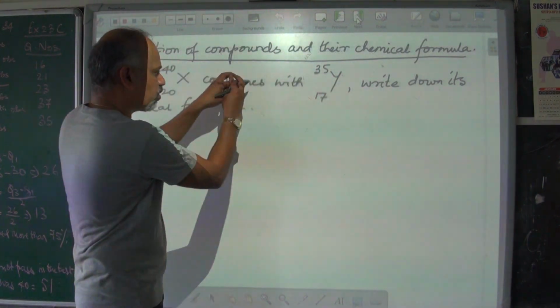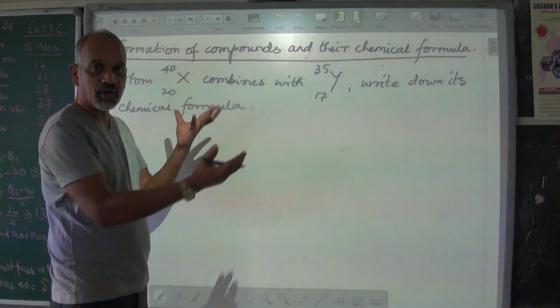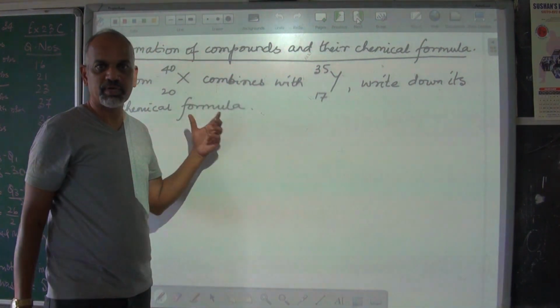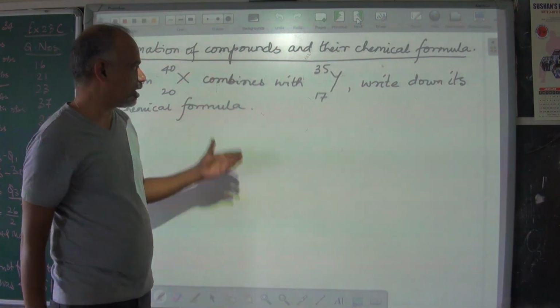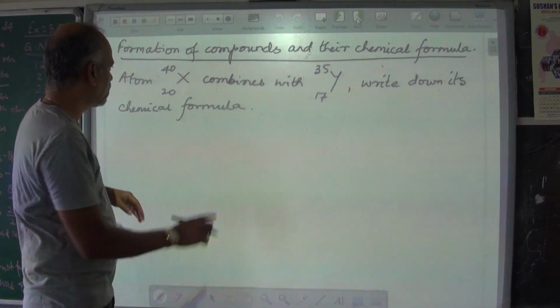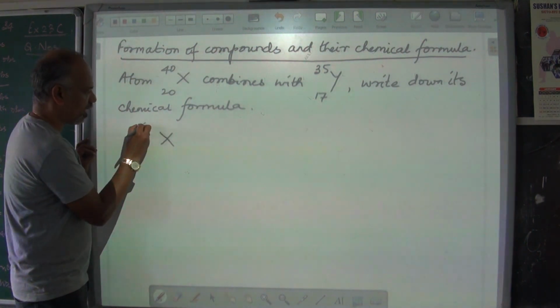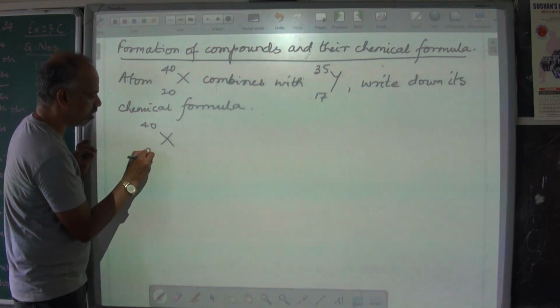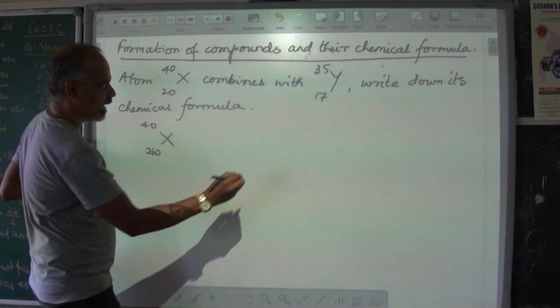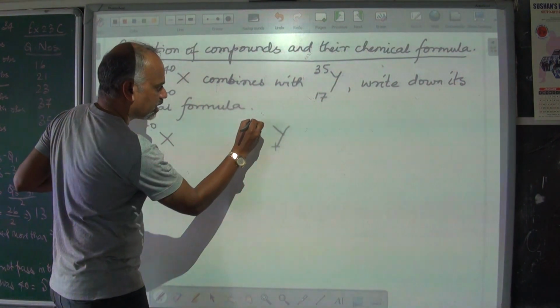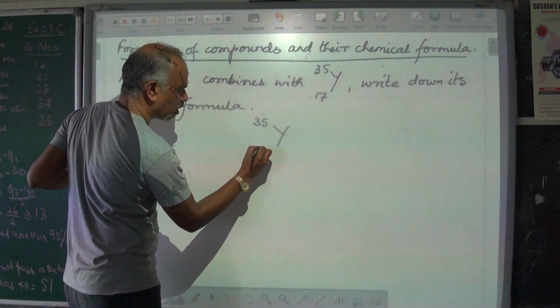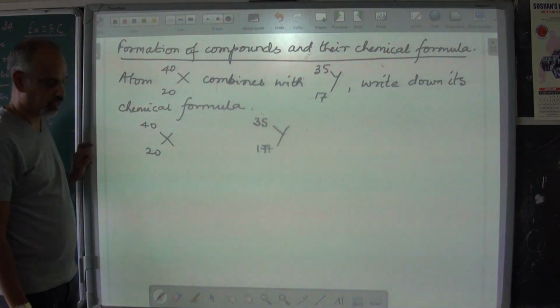If both of them are going to combine, in what ratio they are going to combine, what is their chemical formula is what you are going to find. I'll show you how it is done. First atom is X, having mass number 40, atomic number 20. And second atom is Y, having mass number 35, atomic number 17.